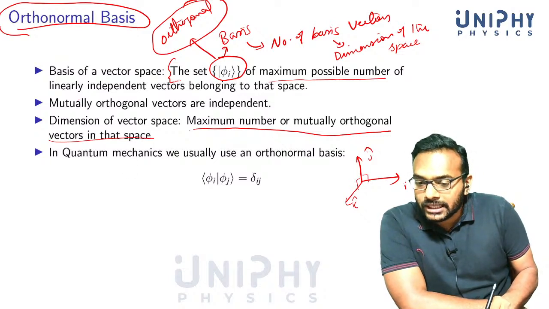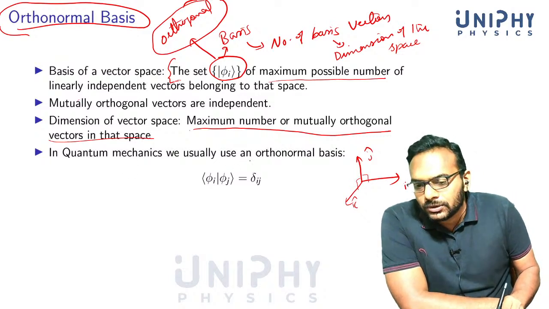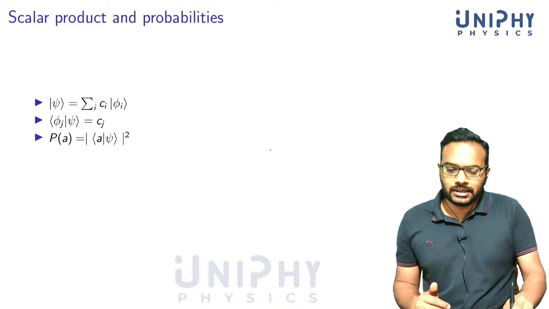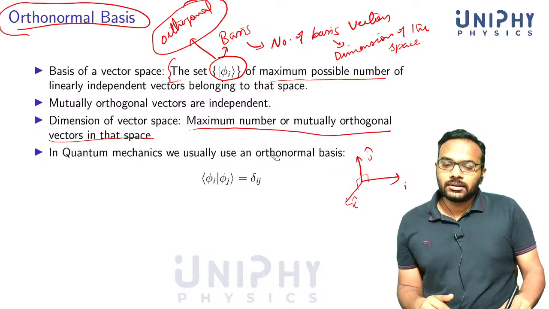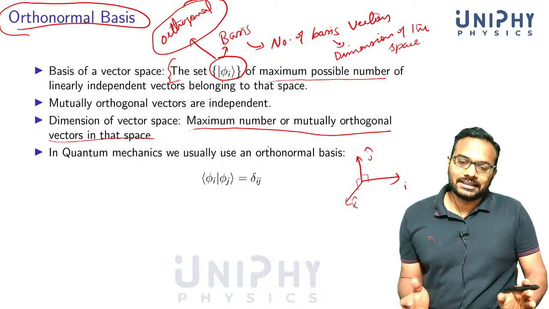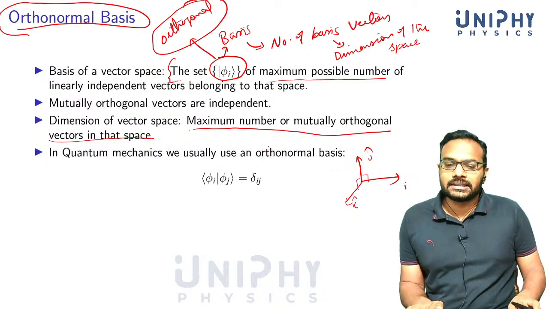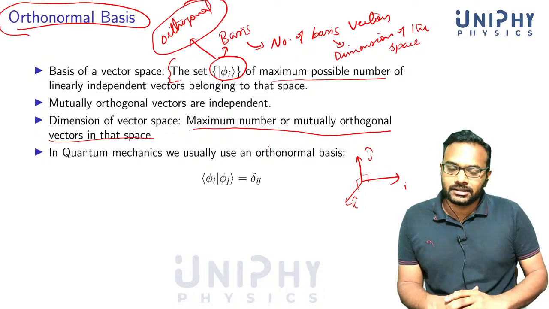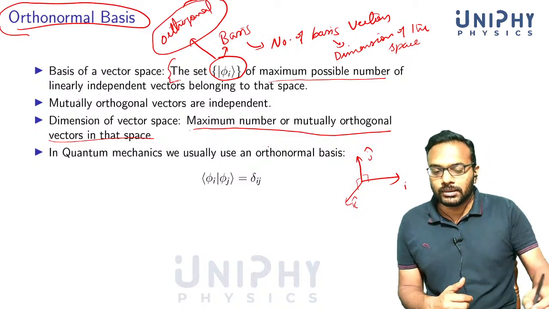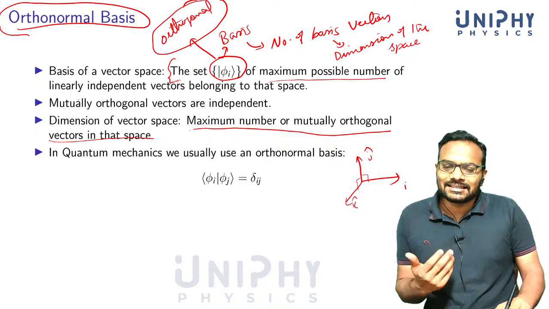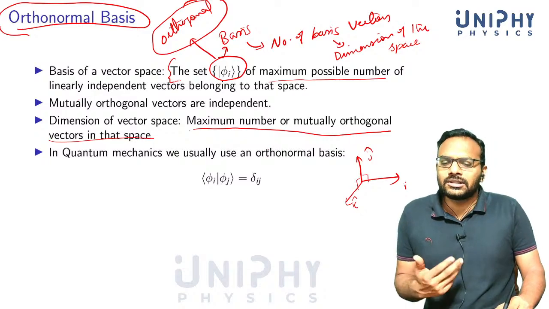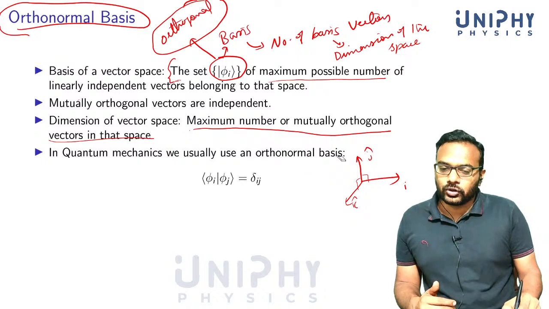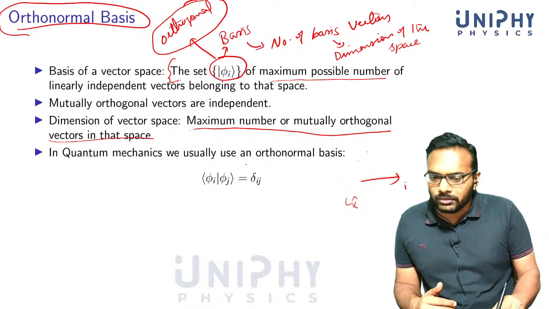And in quantum mechanics, we almost exclusively use only an orthonormal basis, because that's much simpler. You don't have to always use an orthonormal basis, but we can always construct an orthonormal basis set, and it is much more convenient. Things are much clearer in an orthonormal basis. So hereafter, unless otherwise specified, if you are given a basis, we'll assume that the vectors are orthonormal. What do you mean by orthonormal?